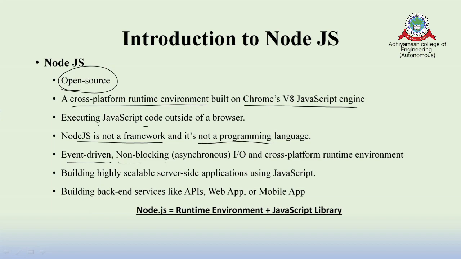And non-blocking: there is no need for blocking. I can stream a movie with input and output devices, even speakers or web cameras, which is called the non-blocking and asynchronous concept. And as I said, it is a cross-platform runtime environment. So this is the introduction of Node.js, and very importantly, it is a highly scalable server-side application.